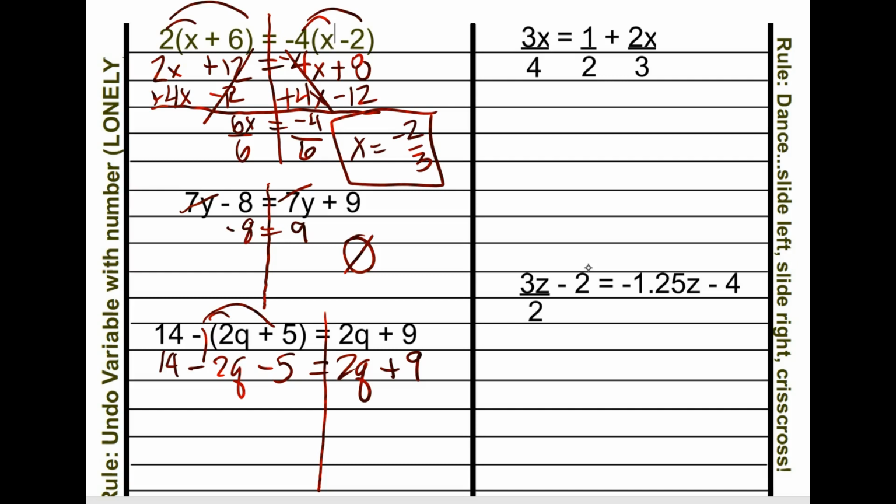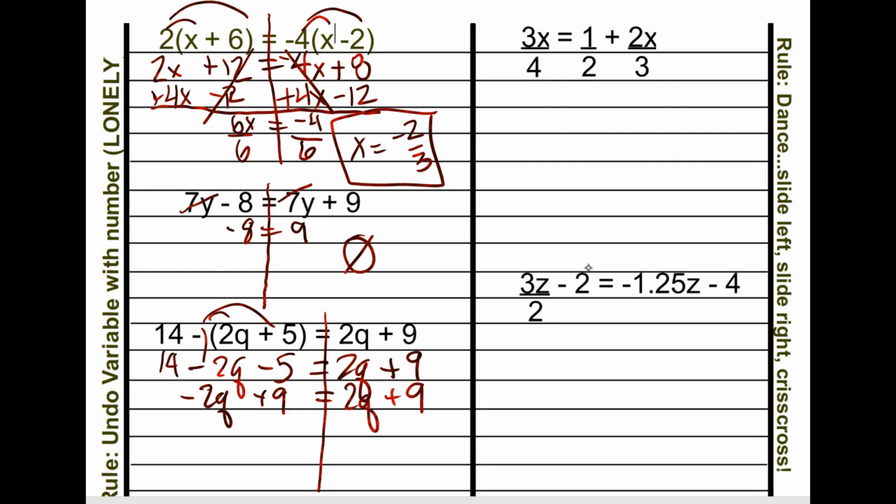Javion and I had a great conversation about this problem. So we notice that 2q and negative 2q are not the same, so we cannot cancel them out. So when we do 14 minus 5, we get negative 2q, and then 14 minus 5 is 9, is equal to 2q plus 9.